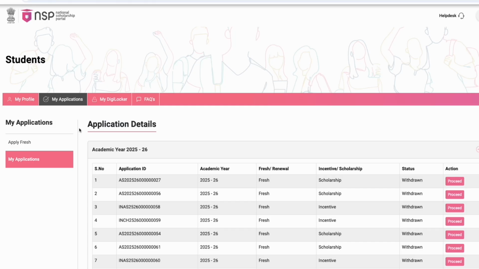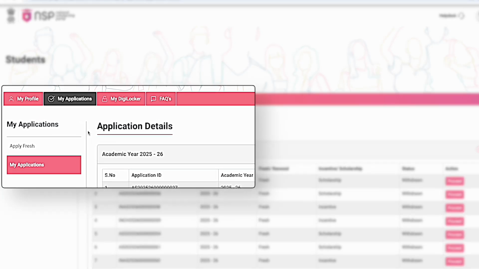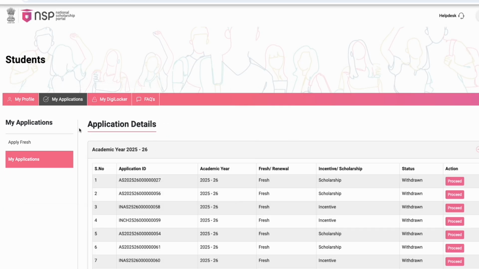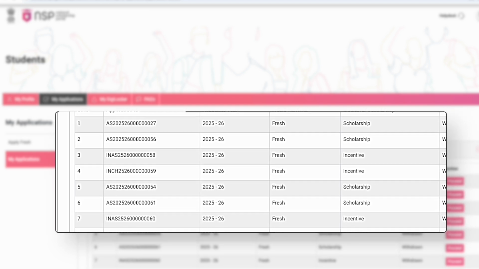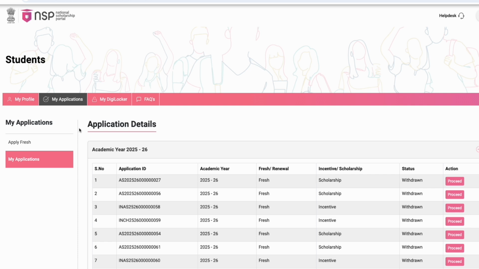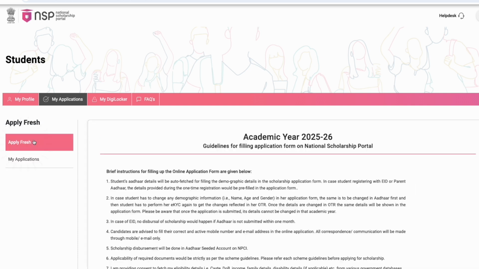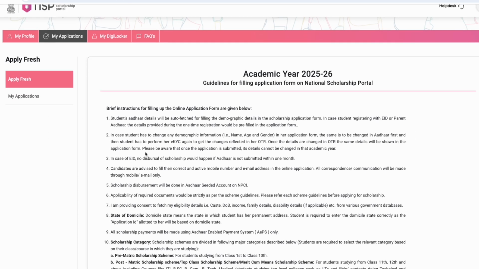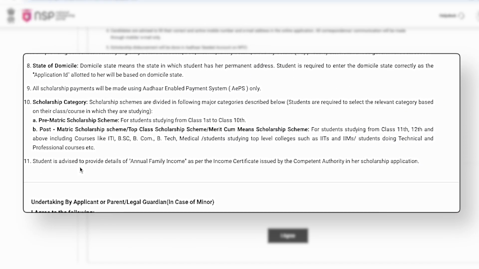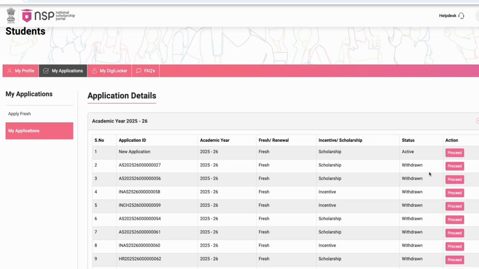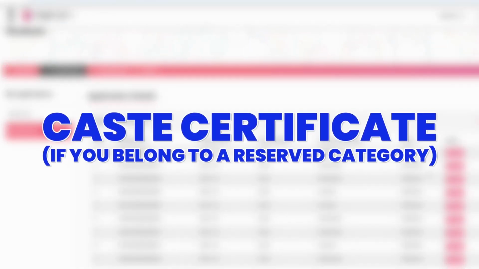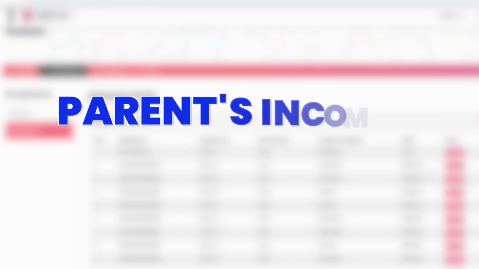After logging in, you will see the My Application section on the screen. This serves as your dashboard, where you can view all the scholarship applications you have submitted. If you are applying for NMMS for the first time, you need to click on Apply Fresh here. Here, you will see the current year's guidelines of the NSP portal. You must read them carefully and provide your consent before proceeding further. Before applying, you must keep digital copies of 2 certificates ready. Caste certificate if you belong to a reserved category, parents' income certificate.